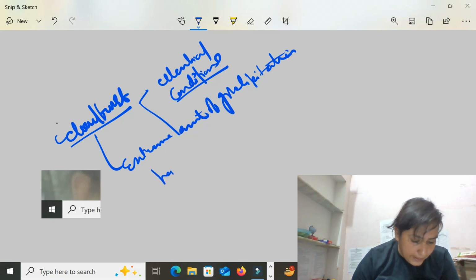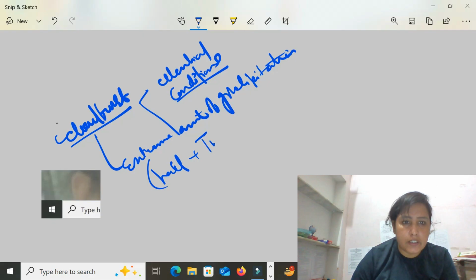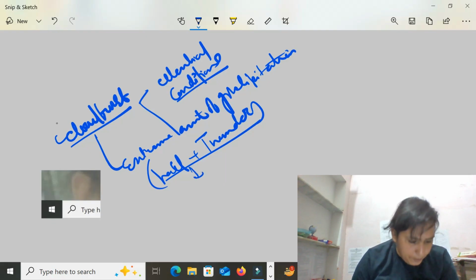So a cloudburst is an extreme amount of precipitation, sometimes with hail and thunder.